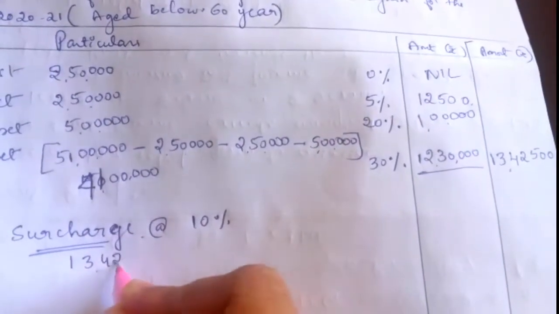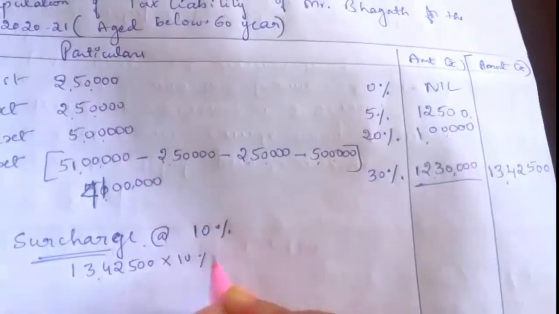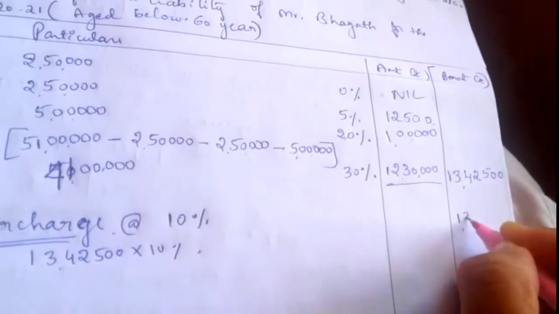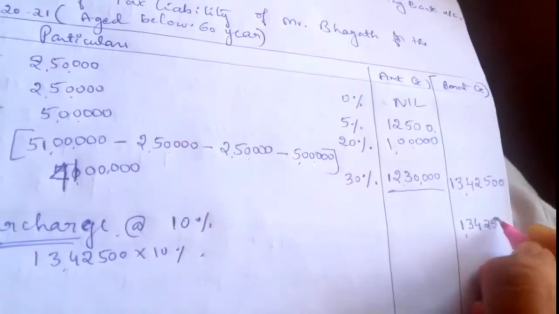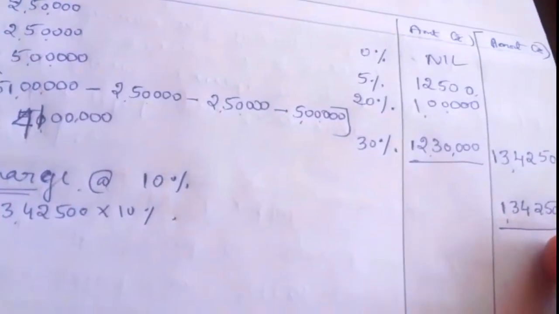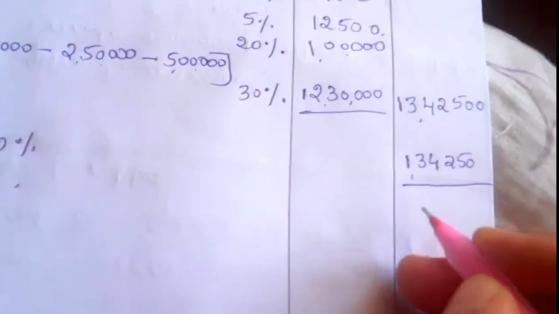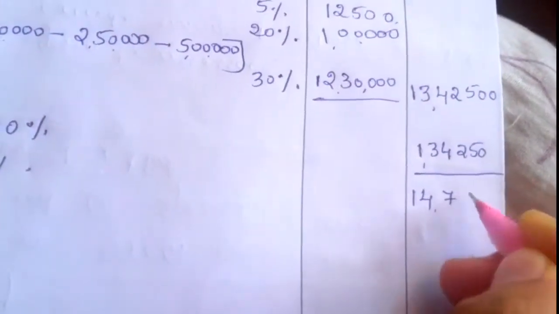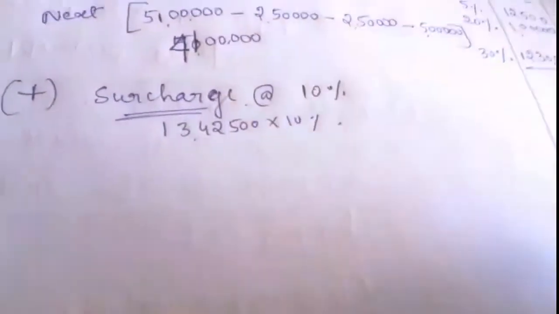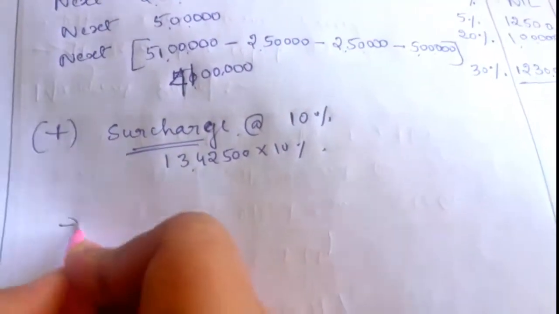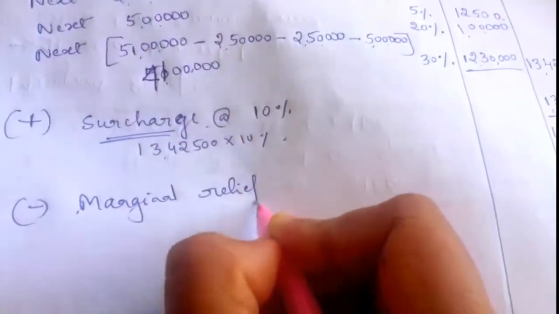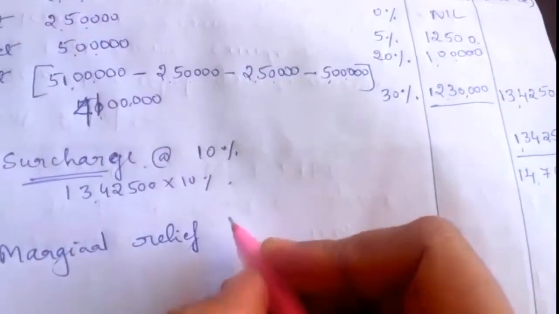13 lakh 42,500 into 10% is 1 lakh 34,250. So if you add 13 lakh 42,500 plus 1 lakh 34,250, it will be 14 lakh 76,750. Okay. Next, we have to give marginal relief to him. This marginal relief we have to calculate as per formula.